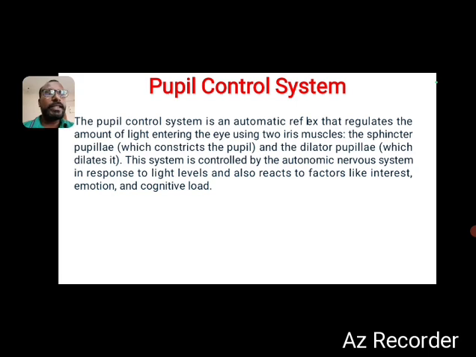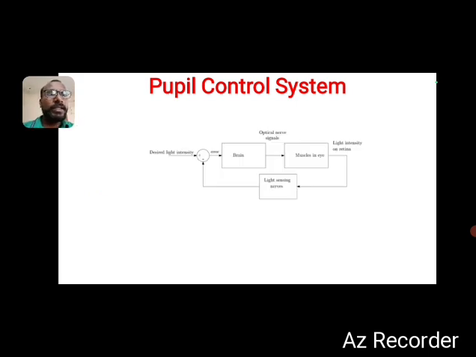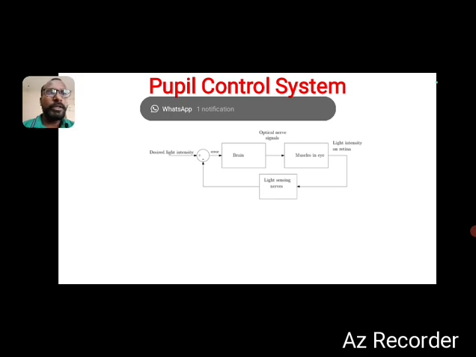So this is the definition, and now we can move to the next slide. This is the block diagram for the pupil control system. Commonly, a control system is used to maintain the exact output. It is the system which controls any parameters. On behalf of this pupil control system, this block diagram refers to